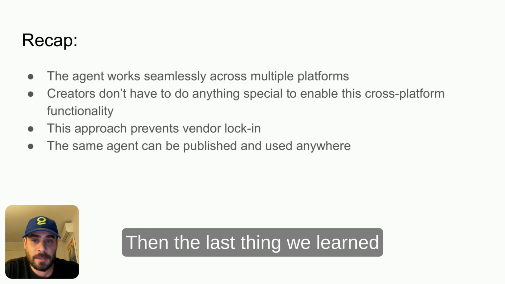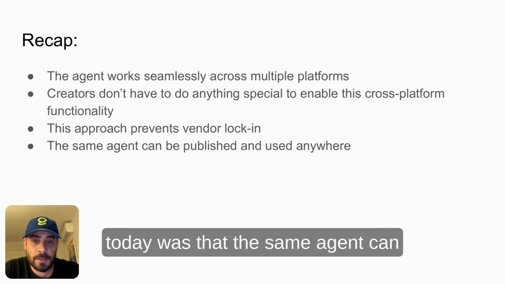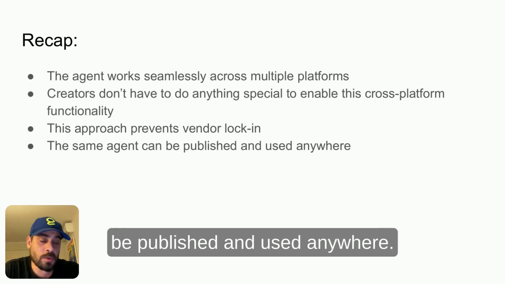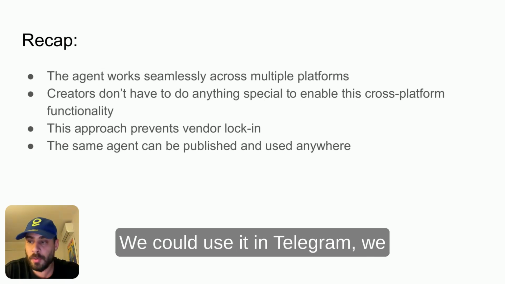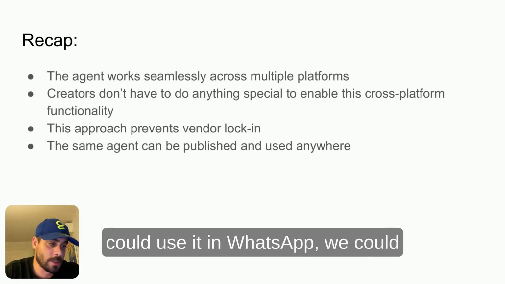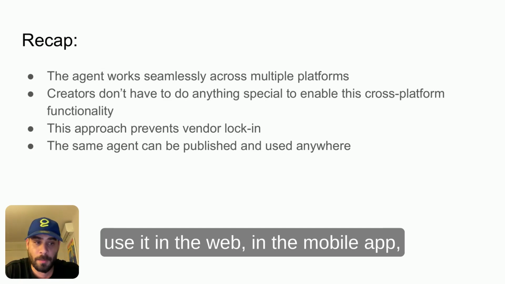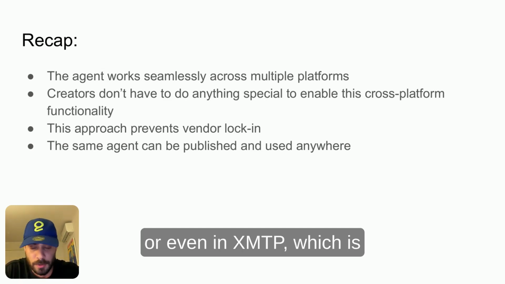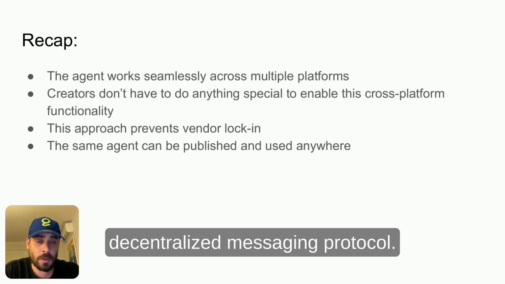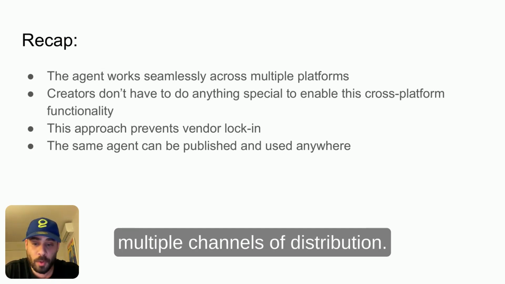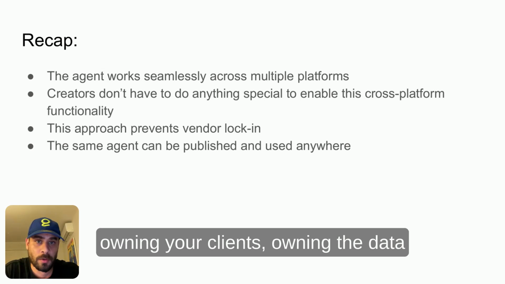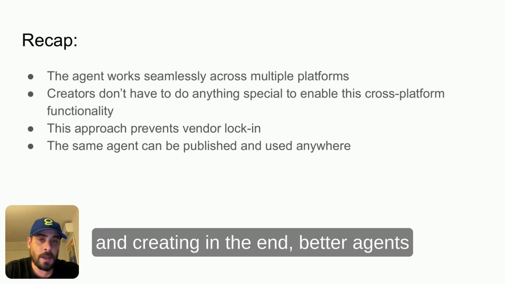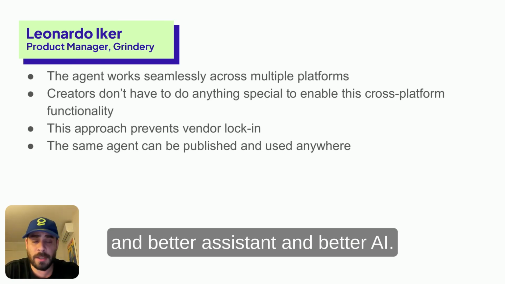Then, the last thing we learned today was that the same agent can be published and used anywhere. This is basically what I've just told you and showed you. We could use it in Telegram, WhatsApp, the web, the mobile app, or even in XMTP, which is a decentralized messaging protocol. So this opens up the door to multiple channels of distribution. It opens the door to monetization, owning your clients, owning the data, and creating in the end better agents, better assistants, and better AI.